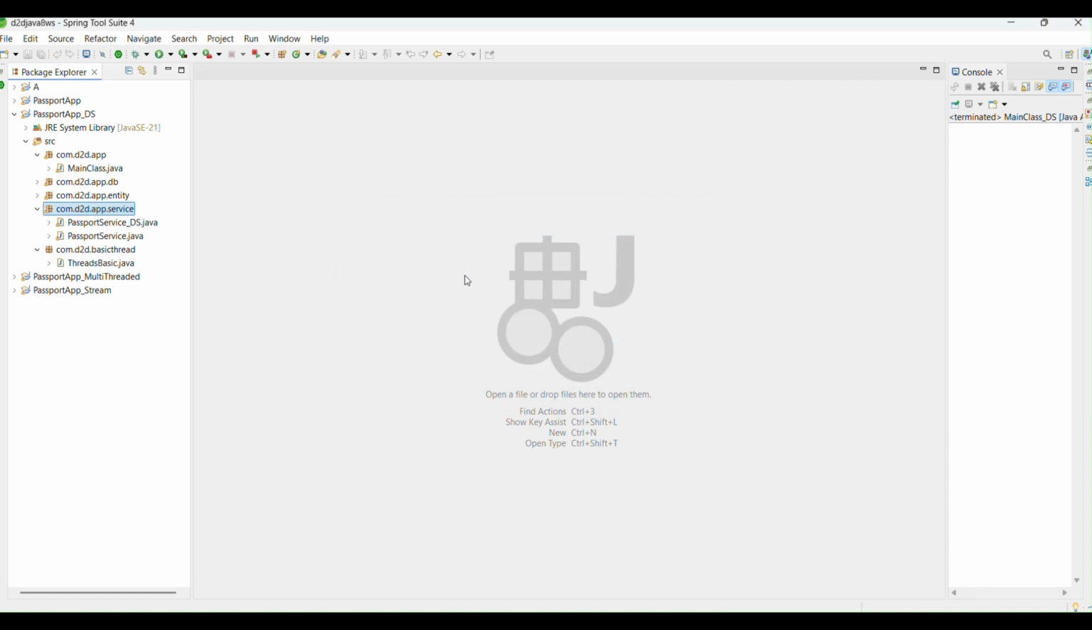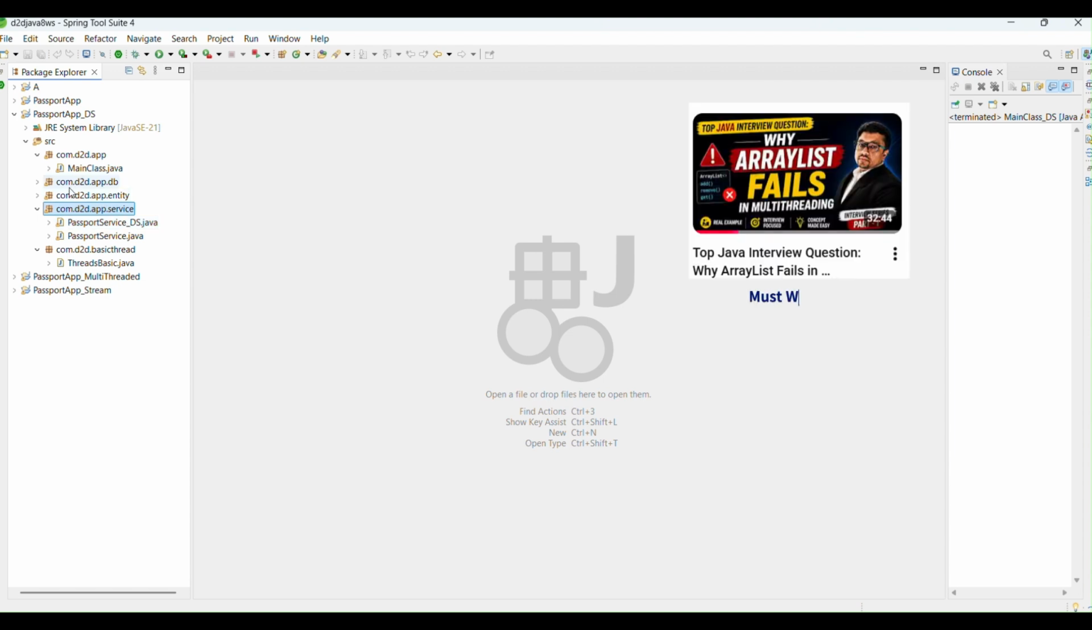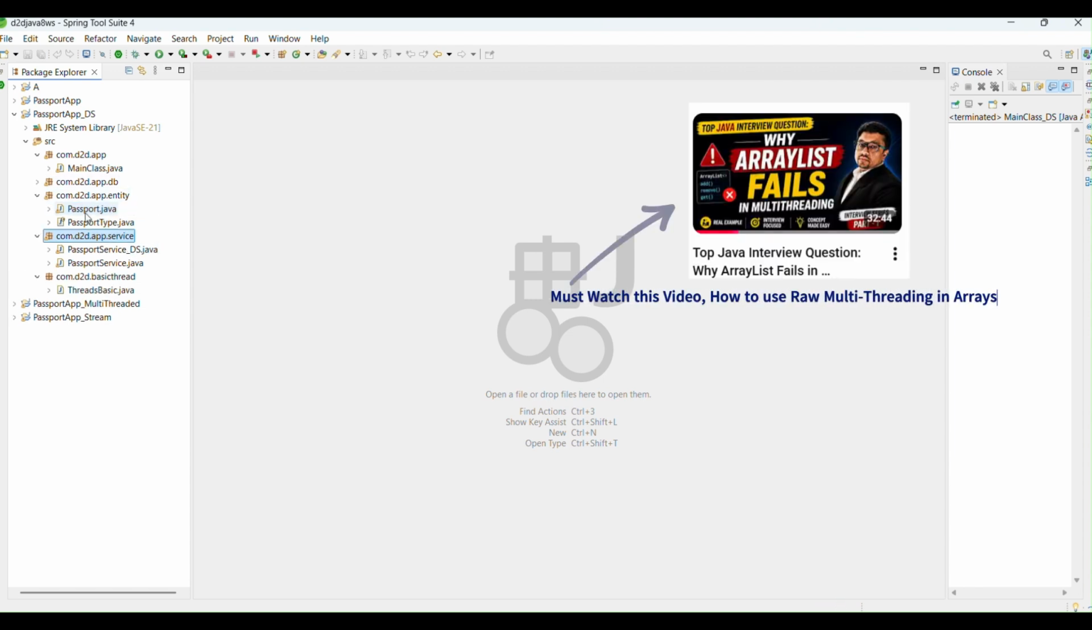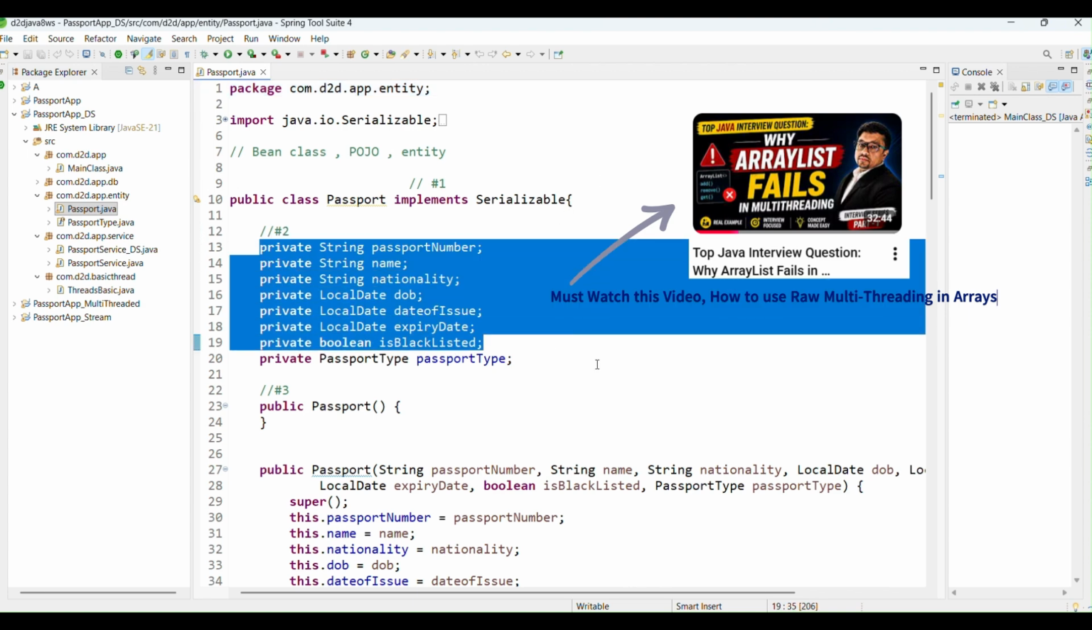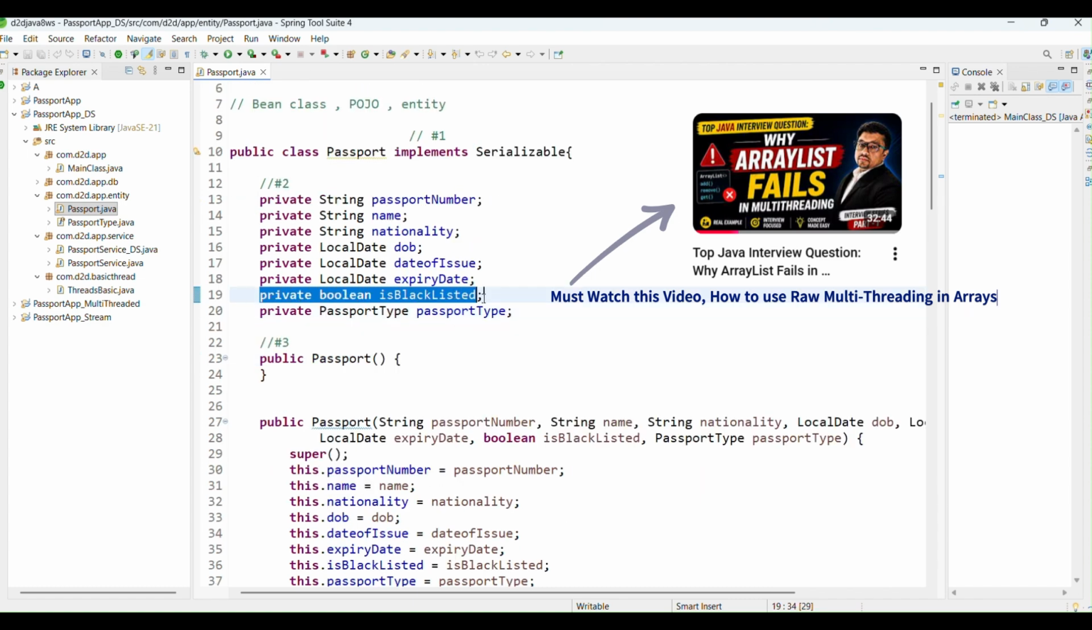Many of you are new to this video and don't know how the passport service works and what it is. I'm taking a series, and in that series I'm using the passport example, where we have a business object, a passport object, with a lot of properties inside it, and two properties are very critical for us. That is, whether the passport is blacklisted or not.